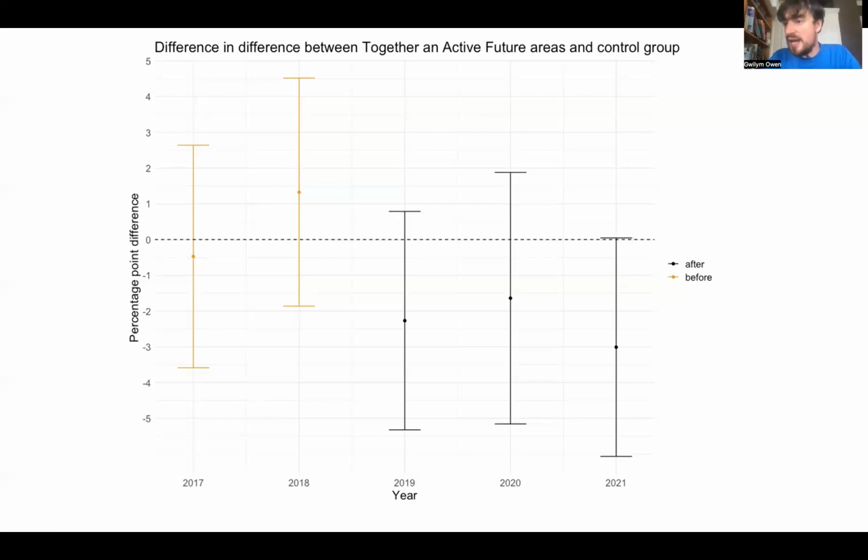Nevertheless, the potential effect size could be quite meaningful. If there really was an effect of 2 percentage points, that would be equivalent to an extra 10,000, I think 10 to 12,000, people who were no longer physically inactive in Pennine Lancashire, which would be a non-negligible achievement.